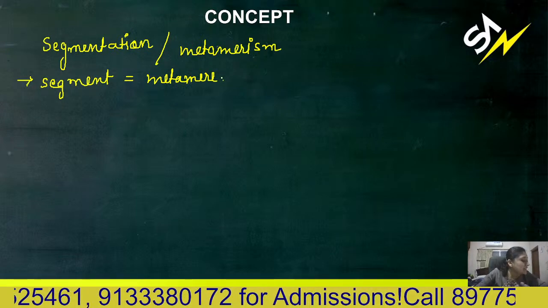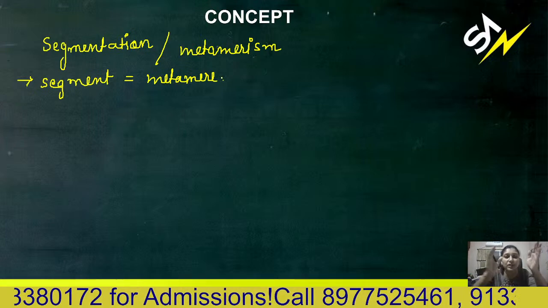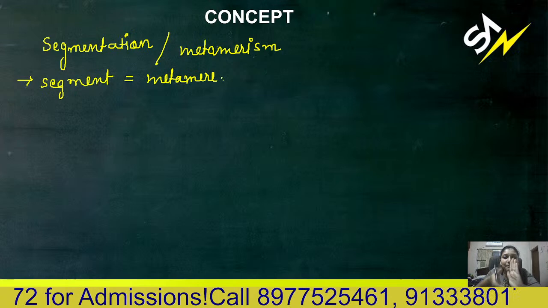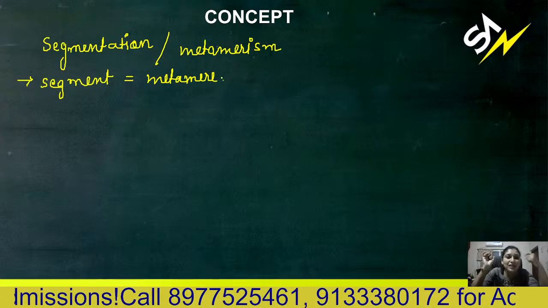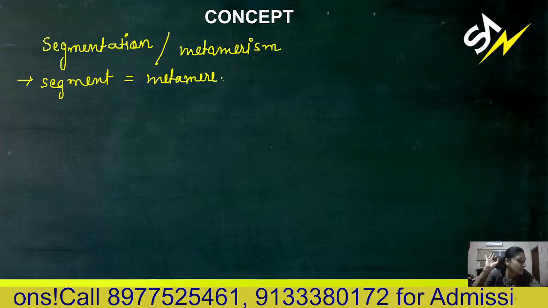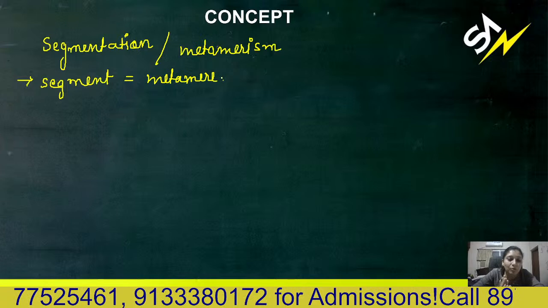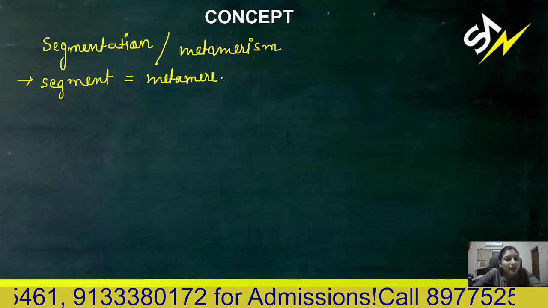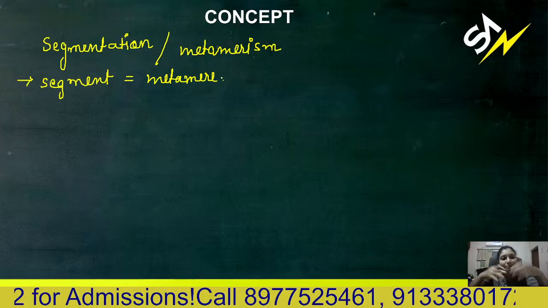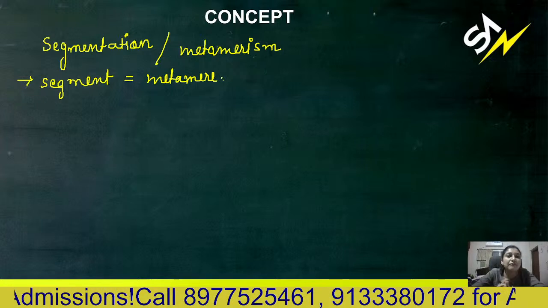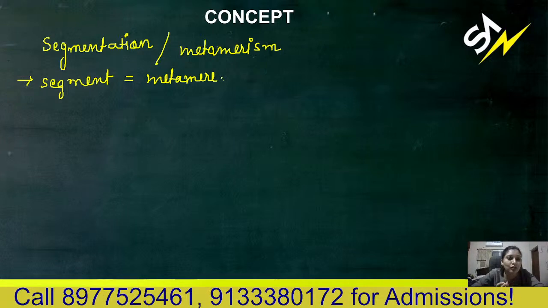If the body is externally and internally divided into segments, that means whatever compartmentation you can see from outside is also present internally, then these organisms are known as segmented organisms. Either the complete body is segmented, so you can see repetition in the complete body, or in one or more organs you can see repetition, then this is called segmentation.